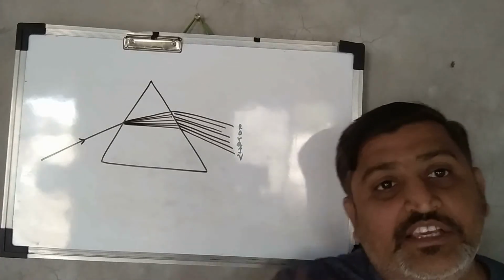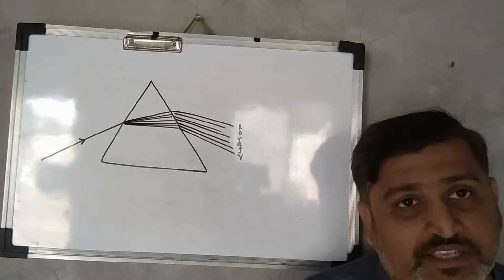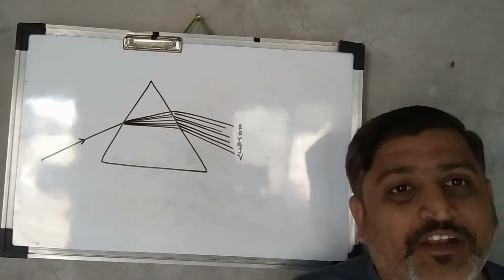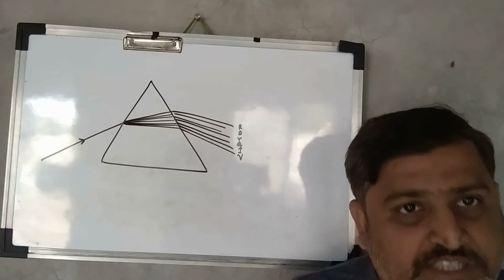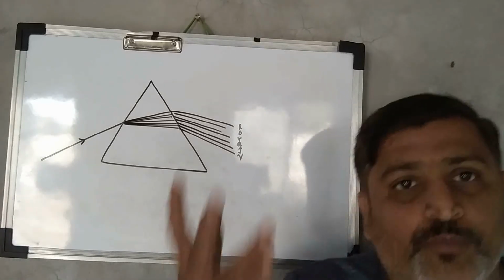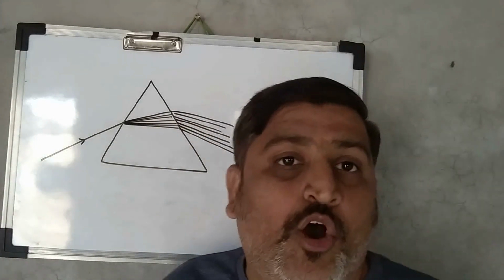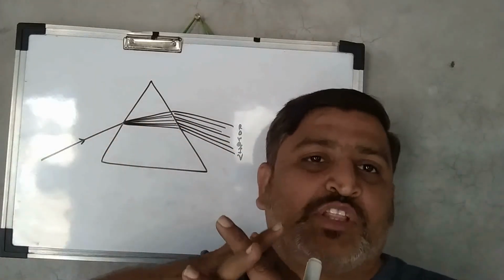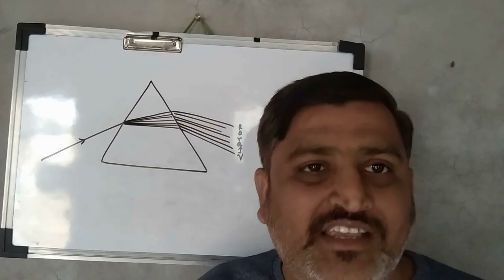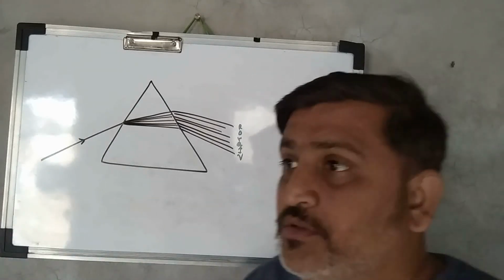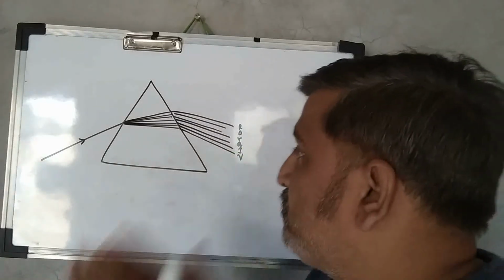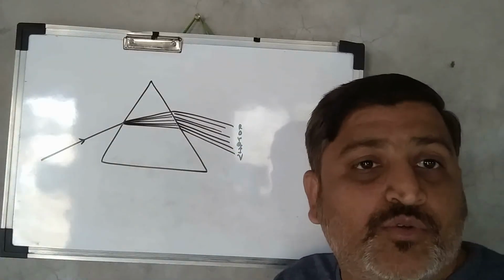Due to the highest speed of light, which is 3 into 10 raised to 8 meters per second, it is too much. Because of this higher speed of the light, all the colors get mixed up with each other, and due to that we can see the color of the light as white. Understood? So it is a property of the light. It is not due to the prism.